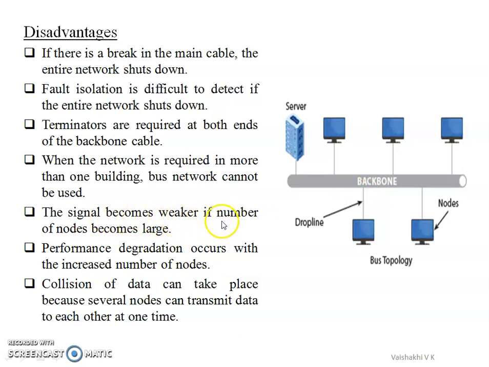The signal becomes weaker if a large number of nodes are connected to the backbone, because the signal has to travel a long distance, and it causes performance degradation. And since all the nodes communicate through a single channel, there is a chance of collision of the data when two nodes communicate together, because they use the same transmission medium.